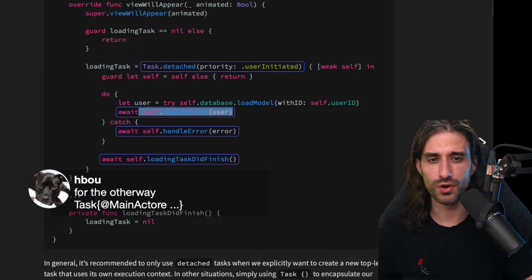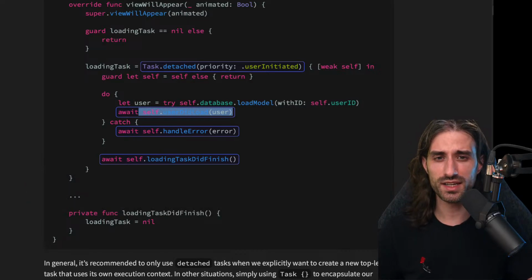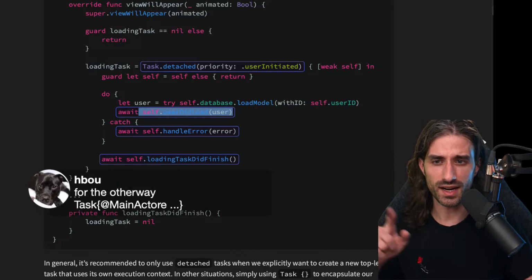we are able to create an async execution context outside of the main actor when initially being on the main actor. And if you were on the other way, initially outside of the main actor, then you want to create a Task with this @MainActor in annotation.